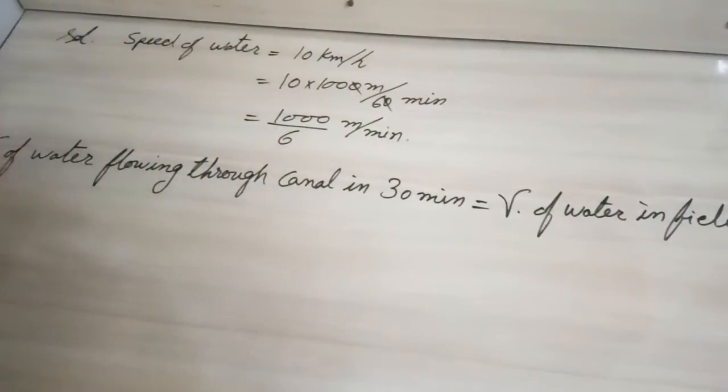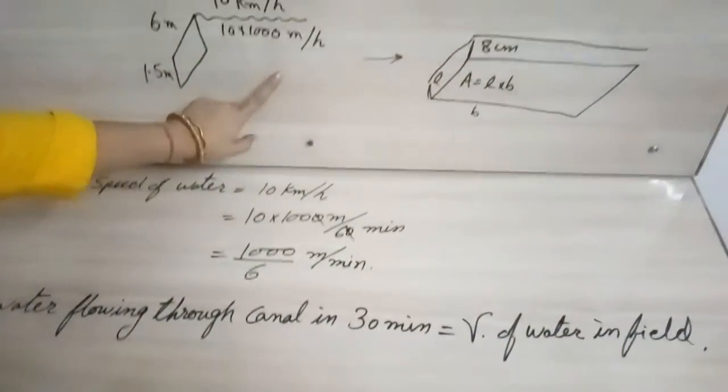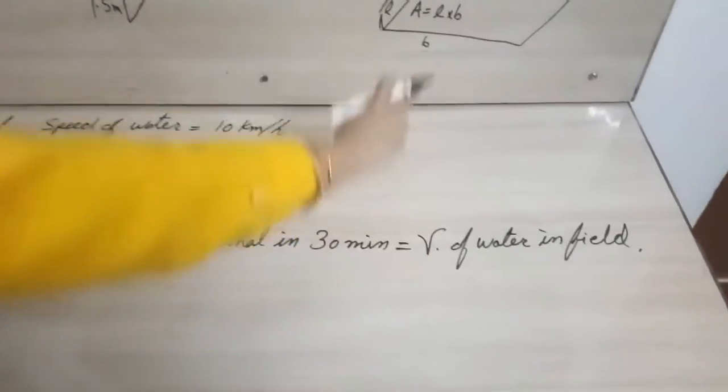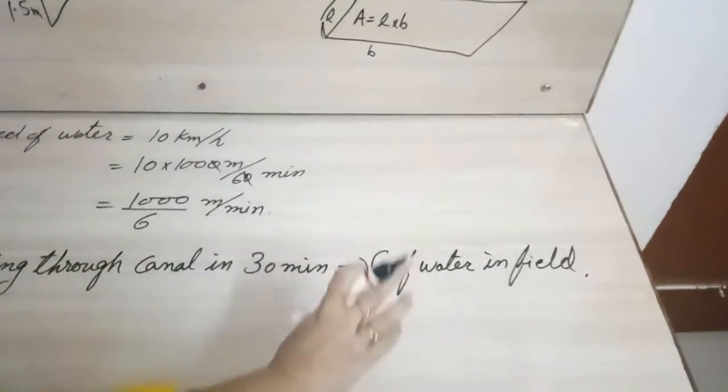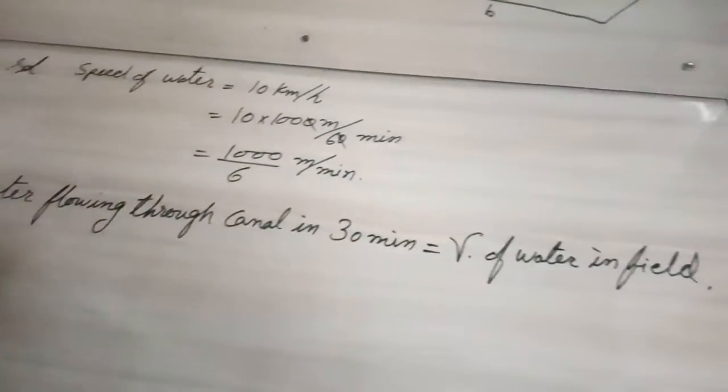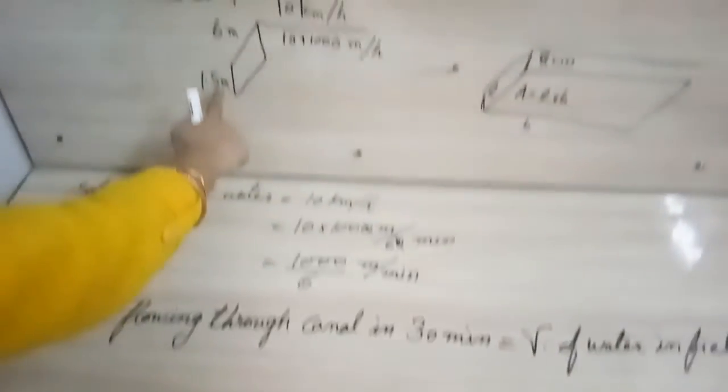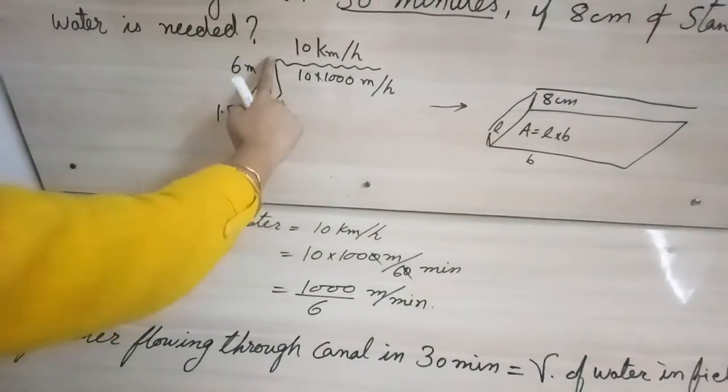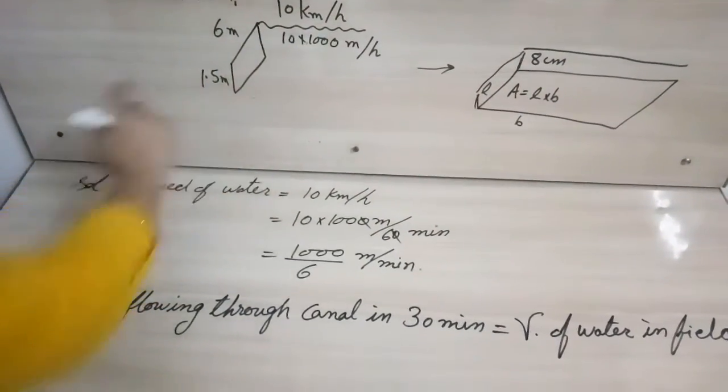How much water is flowing out through the canal in 30 minutes will be equal to the water going into the field. Okay, so here the canal, if you observe carefully, has length, breadth and height, means it is the shape of a cuboid.